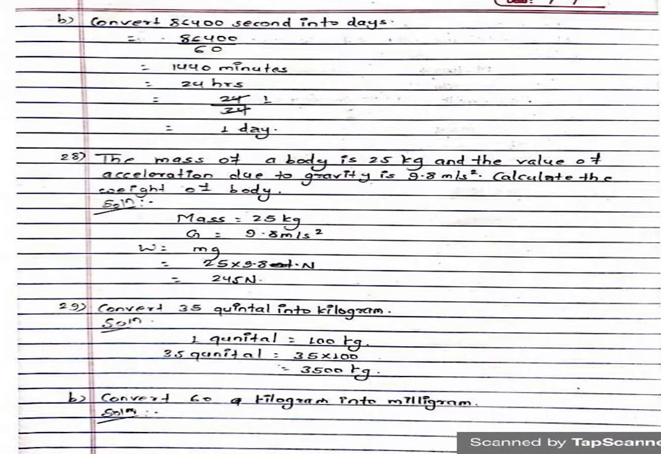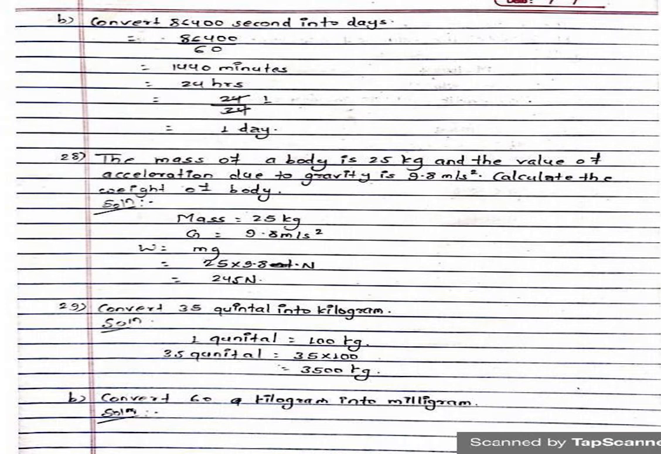Another one is, convert 86400 seconds into days. In 1 day there are 86400 seconds. So divide it by 60, you will get minutes. Again divide it by 60, you will get hours, and then days, isn't it?